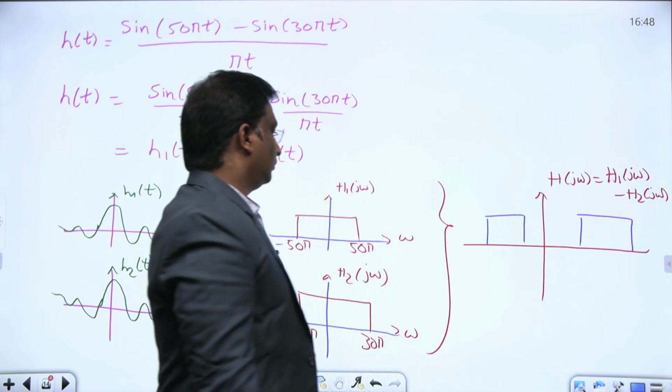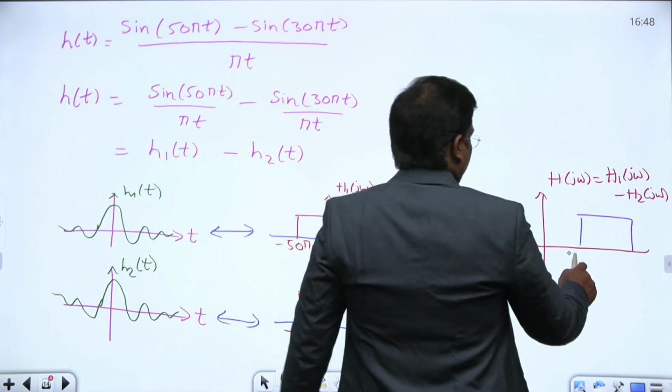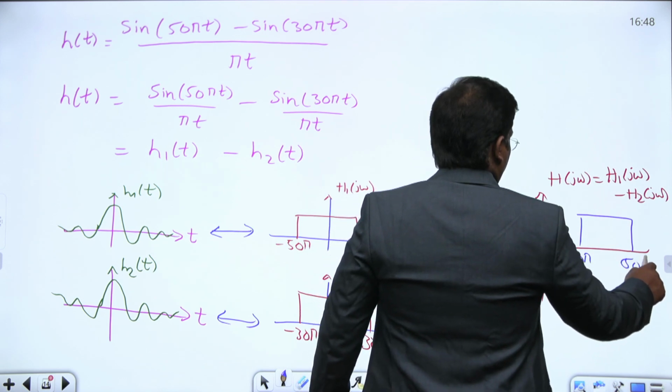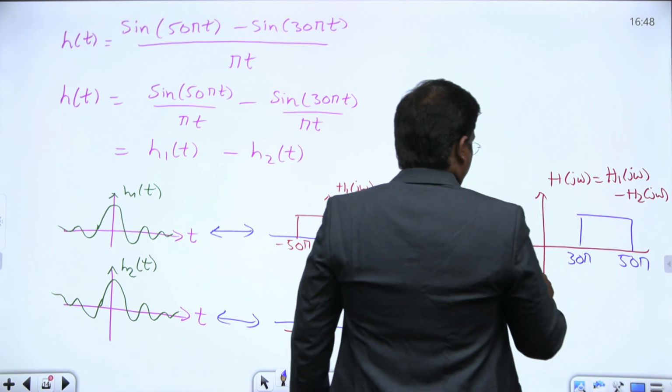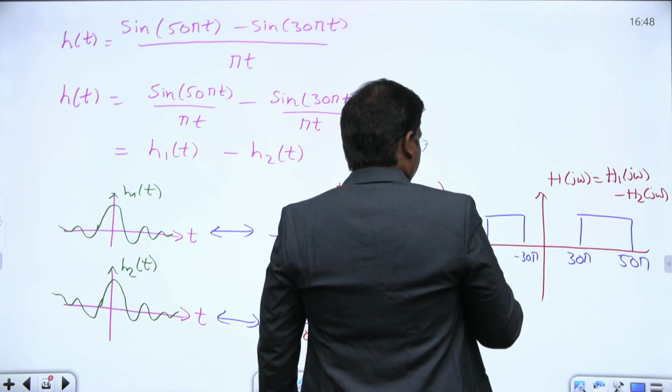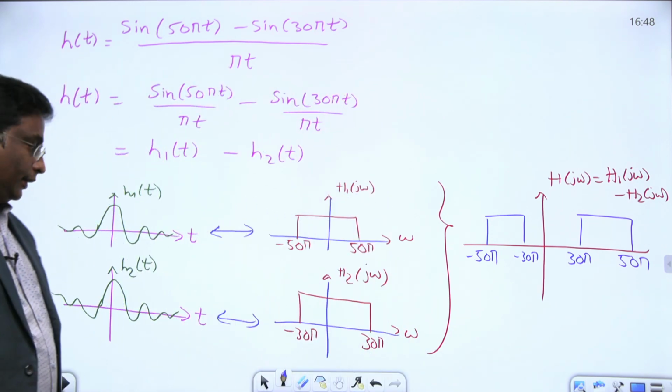You are getting some pulses between 30 pi to 50 pi, and this is minus 30 pi to minus 50 pi. Clear everyone? That's all.